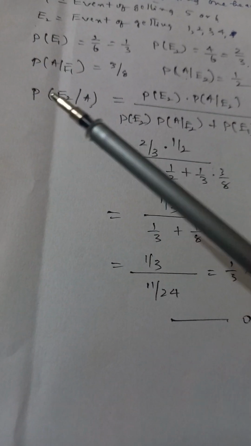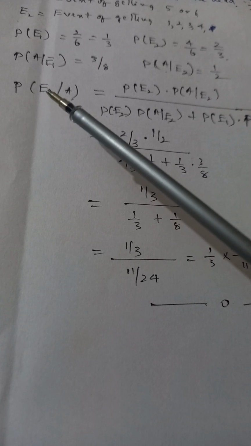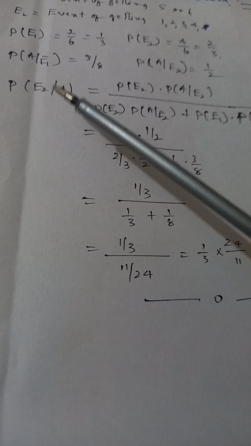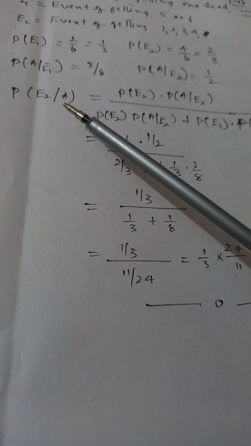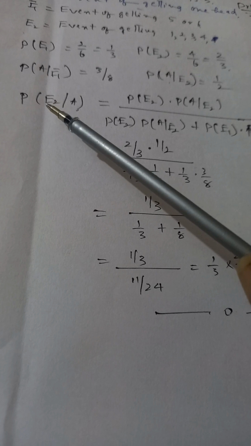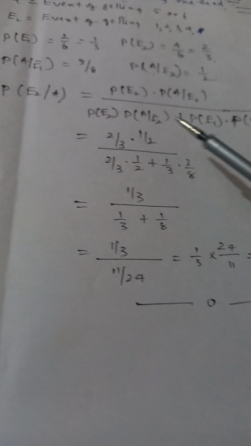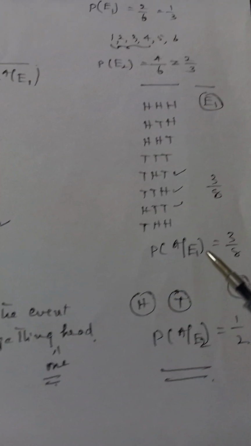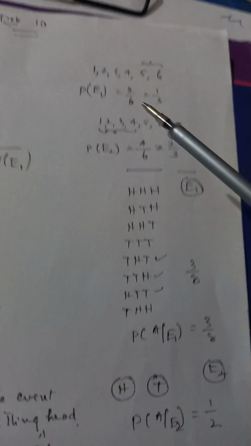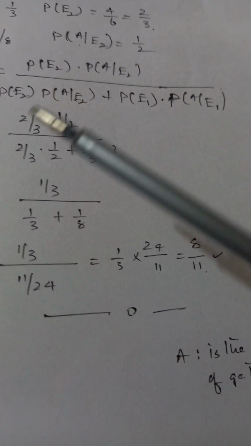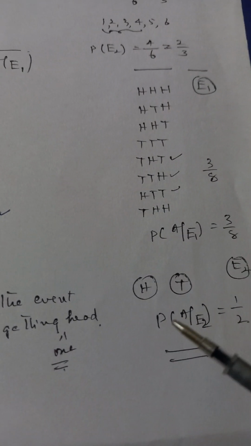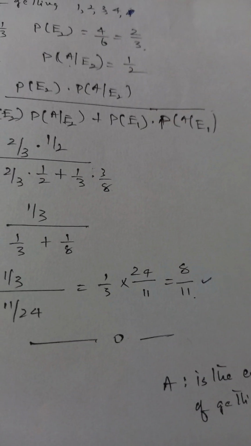So that is the probability of E2 given that A has already occurred. What is A? A is nothing but getting one head. When this has occurred, what is the probability of E2? That we have found out here. So this is very important. All these calculations, you must remember this. Without this, you cannot solve this problem. Substituting and getting the answer is very easy, but you must be able to know this. I hope you have followed the problem. Thank you.